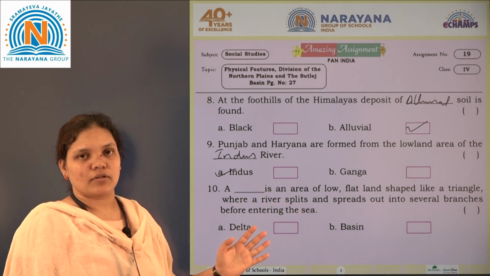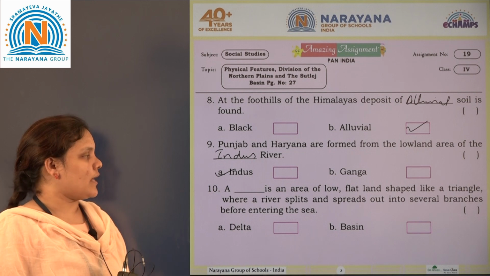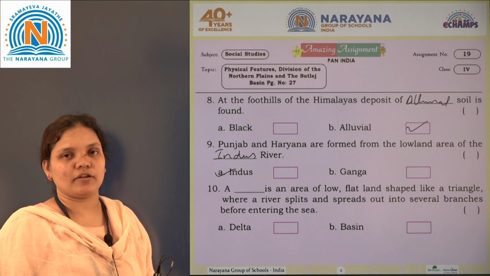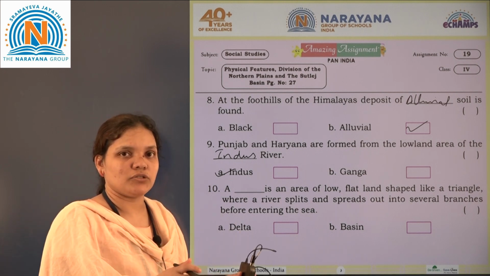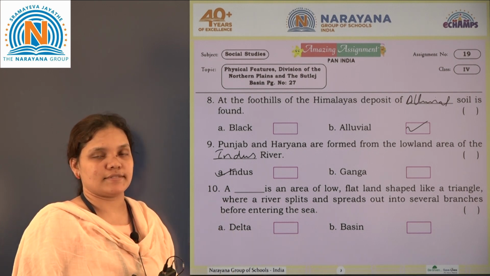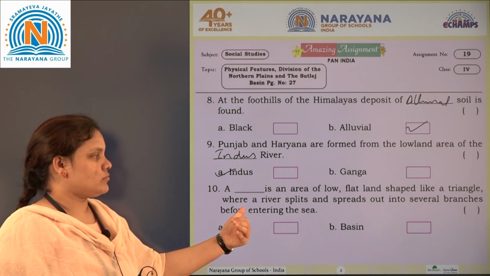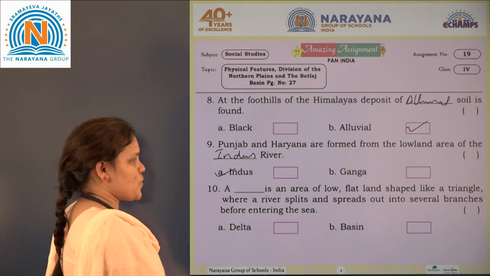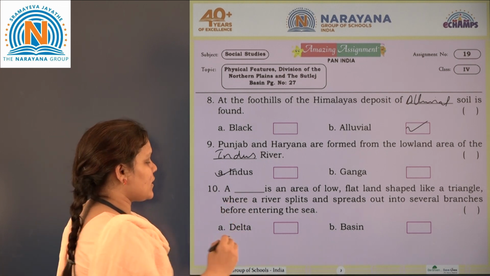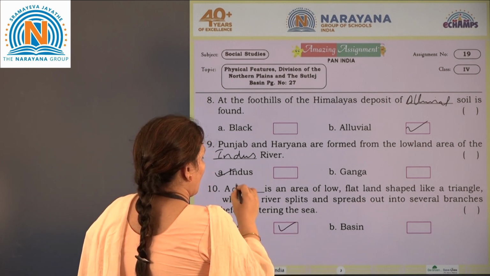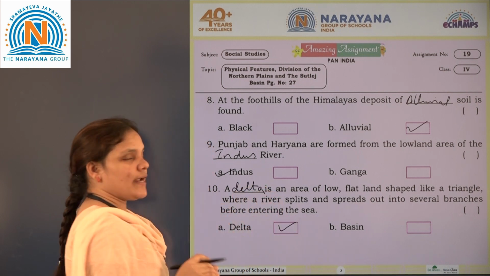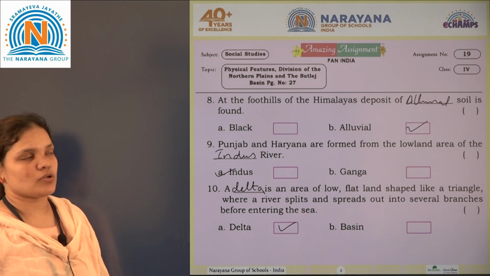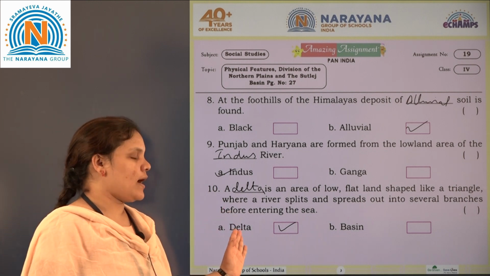So the area in triangular shape, which is made by the rivers entering the sea, forms the delta. A delta is a low flat land which is triangular in shape. So, triangular shaped land, that is called the delta.